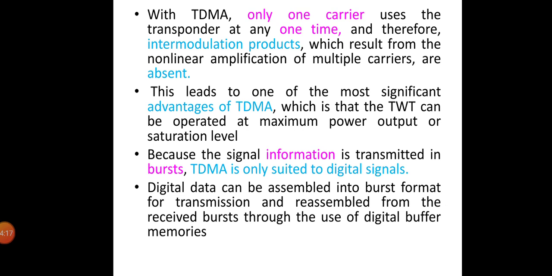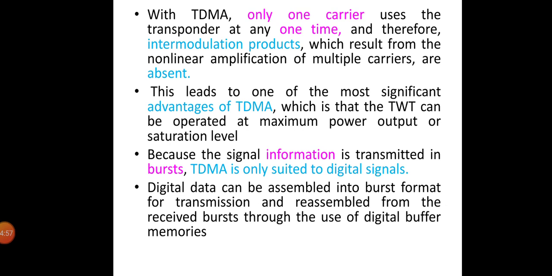And now let us move on to TDMA. With TDMA, only one carrier uses the transponder at any one time, and therefore the intermodulation products which result from the nonlinear amplification of multiple carriers are also absent here. This leads to one of the most significant advantages of TDMA, which is that the TWT can be operated at the maximum power output or saturation level. Because the signal information is transmitted in bursts, TDMA is only suited for digital signals.